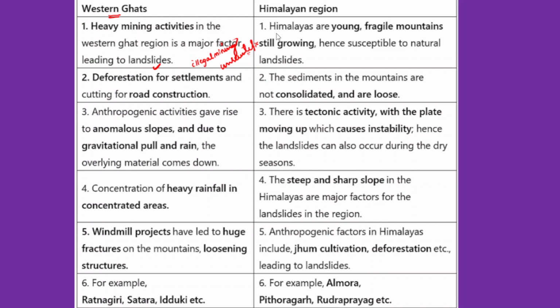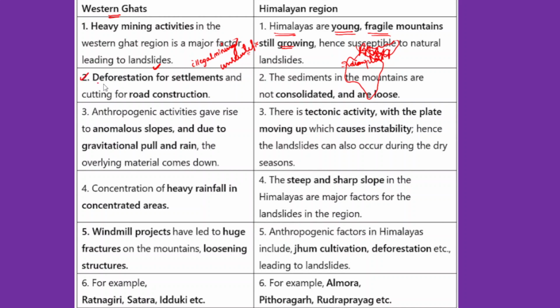So on the other hand, when we talk about the Himalayas, Himalayas are very often known as young fragile mountains. Okay, so they are young fragile mountains, they're still growing. So why do we say that they're still growing? Because the Indian subcontinent or the Indian plate is colliding with the Eurasian plate. Okay, so now if you look at this Indian plate, it has been colliding with the Eurasian plate. So because of this reason, Himalayas are still growing, or still they are considered as young mountains.